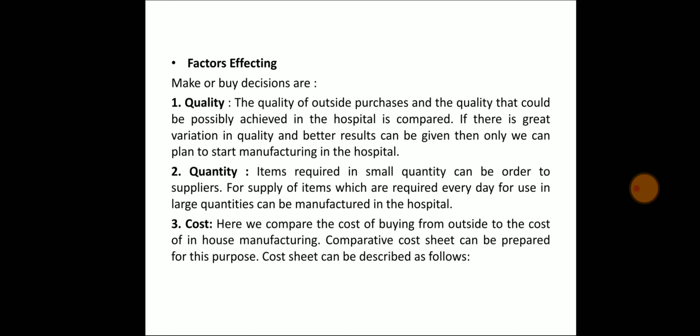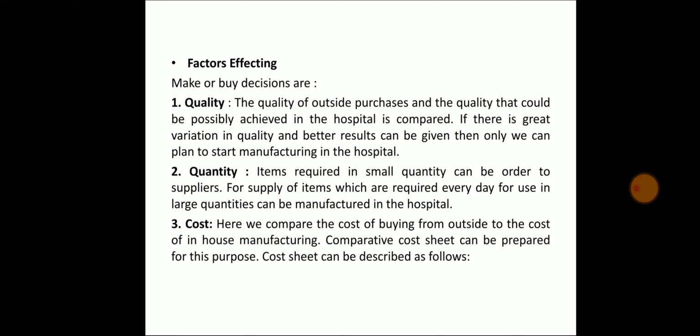If there is great variation in quality and better results can be given, then only we can plan to start manufacturing in the hospital. Number 2, quantity. Items required in small quantity can be ordered from suppliers, while items which are required every day in large quantities can be manufactured in the hospital.